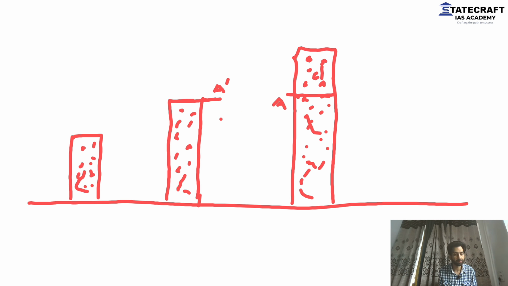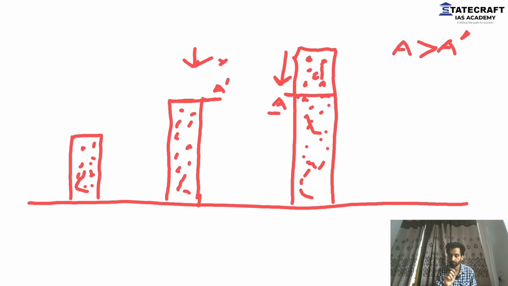The same thing applies here. At A dash, there is nothing from above, so there will be less pressure. At the same time, when you look at A, at this region, there will be this much pressure. These many air parcels will be applying pressure. So comparatively, between the two, I'm not talking of the entire Earth, I'm talking between the two points, A and A dash. Since there is nothing above A dash, there will be less pressure. At the same time, there will be some pressure at A. That means the pressure at A will be more than at A dash.